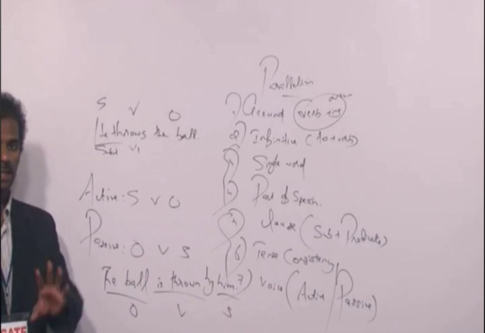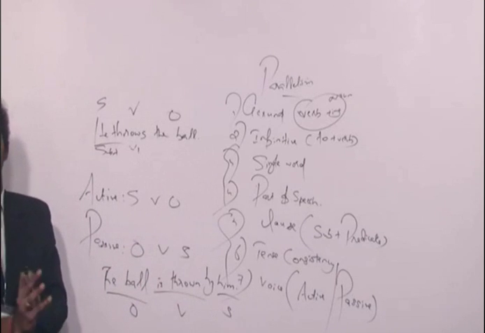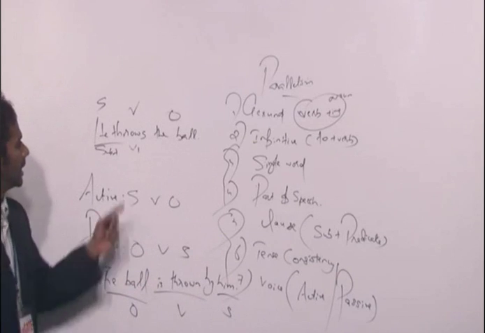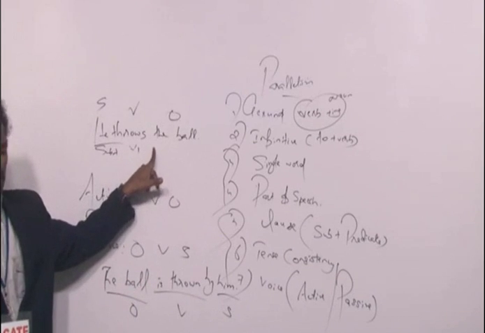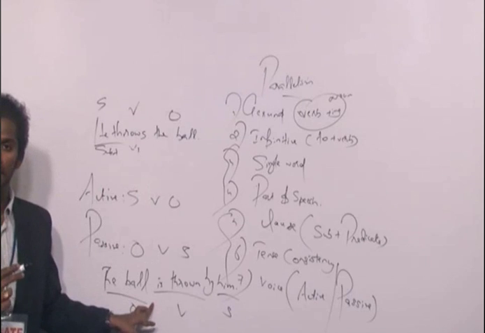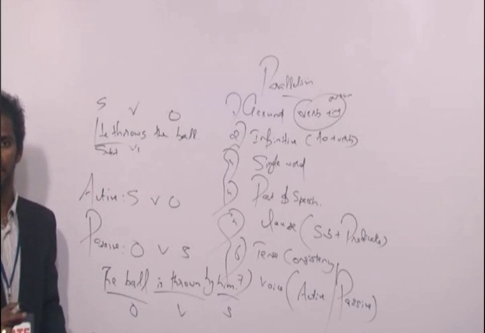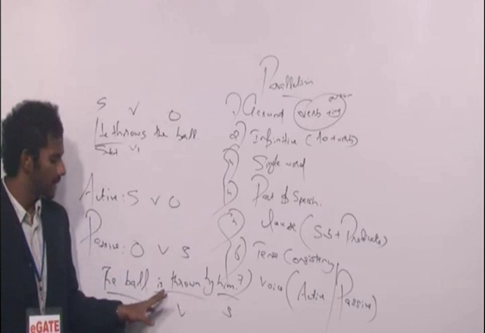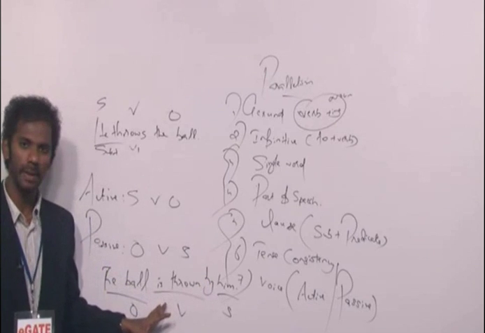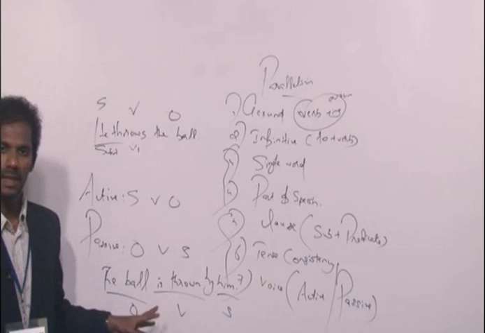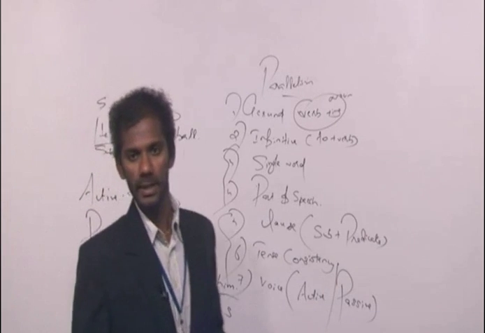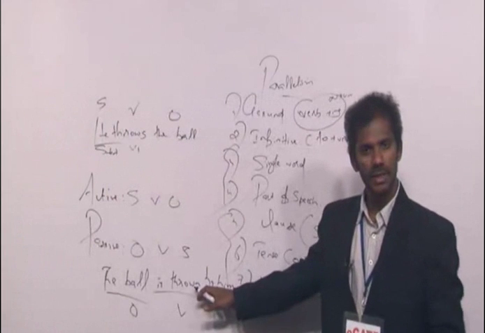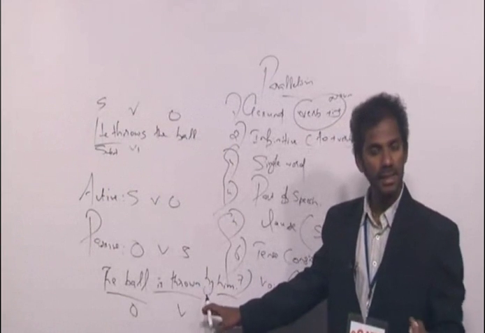Clear? As I said, while transforming sentences from one voice to the other, the tense and the category should remain the same. Clear? Here it was simple present tense. So this sentence must also be in the simple present tense itself. Clear? Now tell me, the ball is thrown by him. Is this sentence in the simple present tense? The ball is thrown by him. Is this sentence in the simple present tense? Fine. Is this sentence in the present tense?